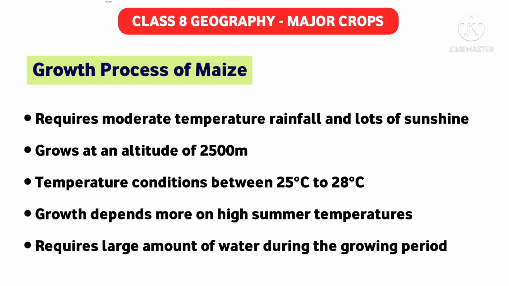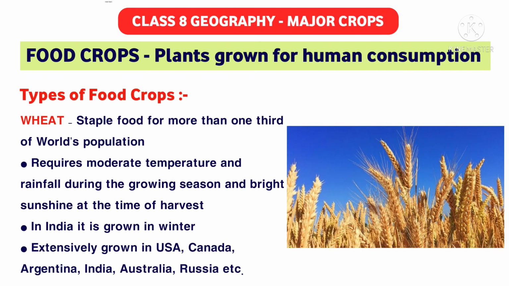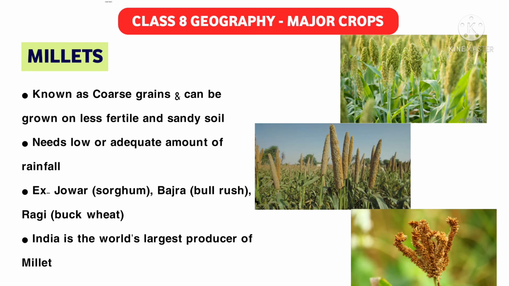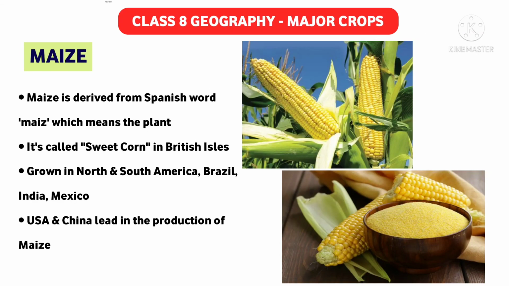So students, I hope that you have understood maize also, and with this we have discussed our 4 examples from the food crops. The examples we have discussed today were wheat, rice, maize and millets. I hope students you have understood the 4 examples of food crops. In our next session, we will be discussing the fiber crops.